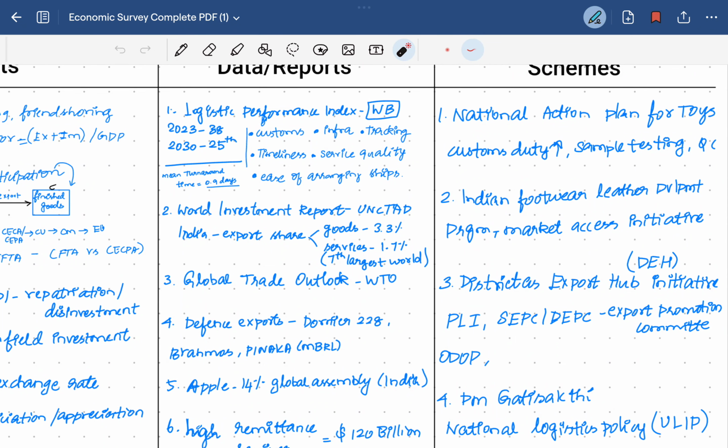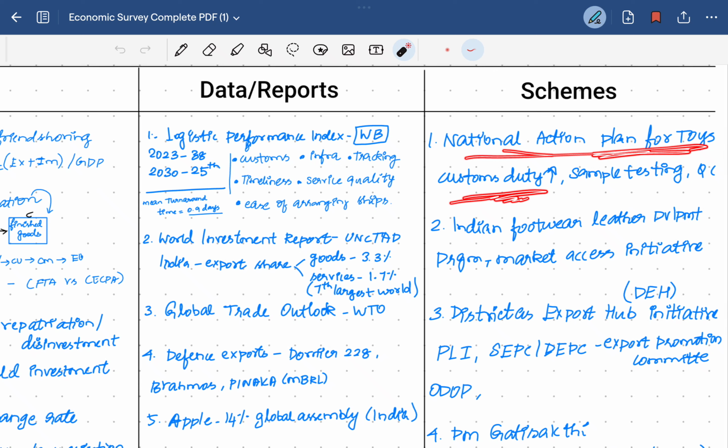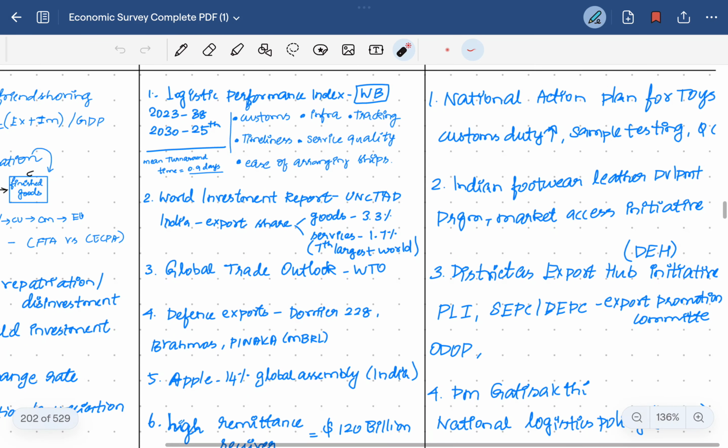Then the schemes which are discussed here are the National Action Plan for Toys. This is basically for decreasing the customs duty and the sample testing, the quality checking, for promoting national Indian products rather than importing them from other countries, so that the fiscal burden is reduced. Indian food. These schemes are mostly sector wise, so kindly note it down.